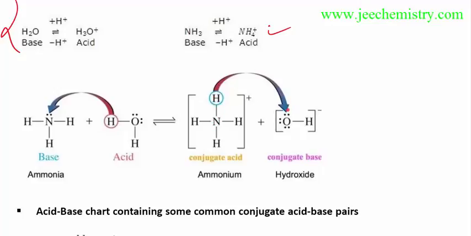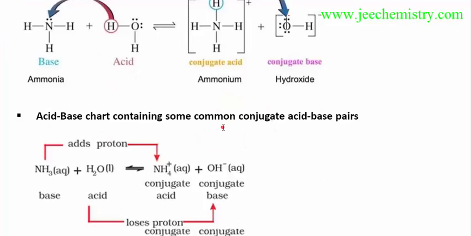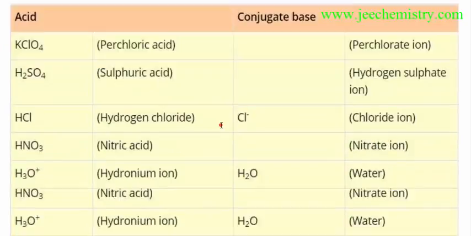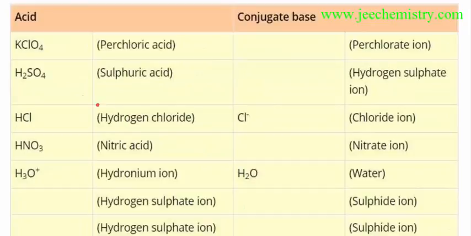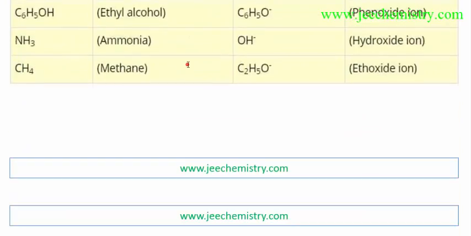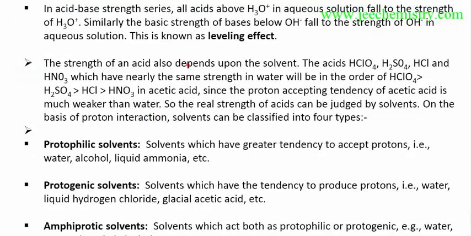This acid will donate to the OH minus. Now it is an acid, and now it becomes a conjugate base. The base will accept, the acid will donate. So the acid is donating this H plus to these compounds, so it acts as a conjugate acid, and now it is a conjugate base. These are some conjugate acid-base names given, so you should check them.